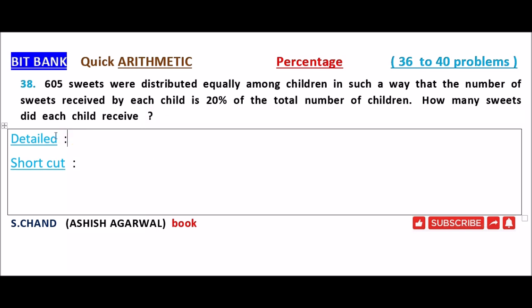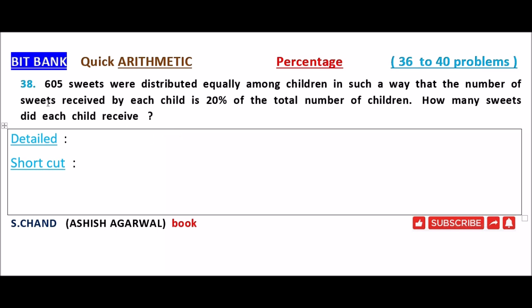Briefly, the given information is total number of sweets is equal to 605, and the sweets received by each child is equal to 20% of the total number of children. So what is the number of sweets received by each child? This is the question.